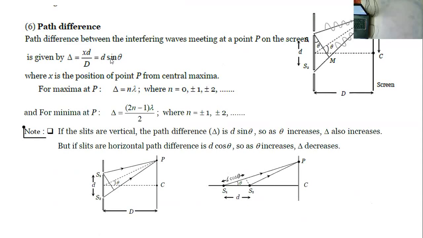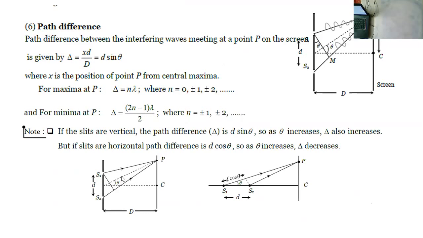Regarding the path difference, delta is equal to what we discussed, x d by capital D, which is also equal to d sine theta. So for maxima, we have delta equal to n lambda, where n is equal to 0, plus or minus 1, plus or minus 2. That shows the number of the fringe. And similarly for minima, delta is equal to (2n minus 1) by 2 lambda, where n is equal to plus or minus 1, plus or minus 2.